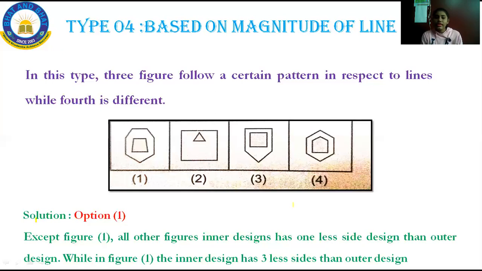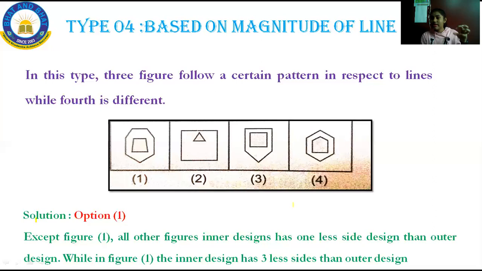In the first figure, it has 1 2 3 4 5 6 7 sides. In all four figures there are two designs. The small figures inside we will call the inner design, and the outside figures the outer design. In the first figure, the outer design consists of 7 sides, but the inner design has only 4. In option 2, the outer design has 4 and the inner 3. In option 3, it has 5 and then 4. In all except one, option 2, option 3, option 4, the inner design is one side less than the outer design.